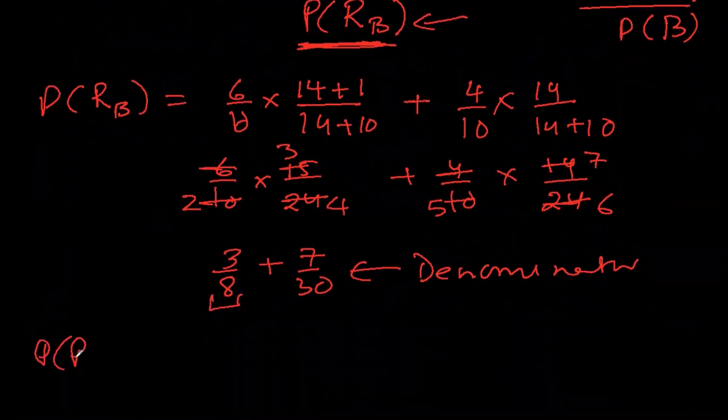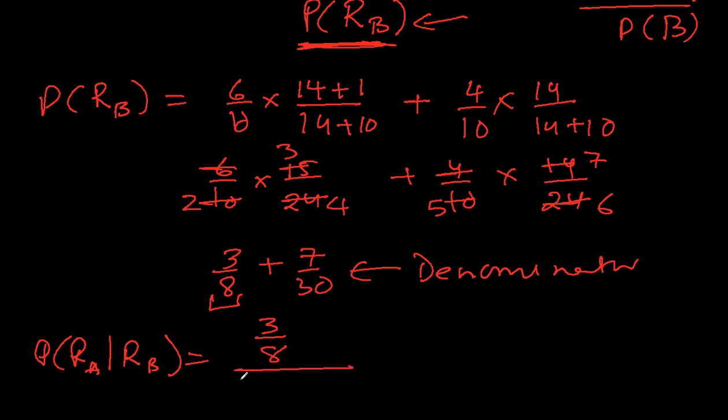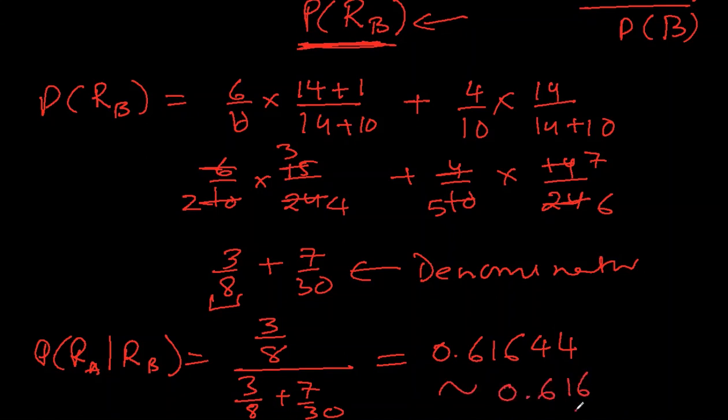So our final solution becomes the probability that the red ball is from A, given that the red ball is from B, is 3 over 8, which is A intersection B, divided by 3 over 8 plus 7 over 30. 0.61644, we can write, but we need 3 significant figures. It will be 0.616.